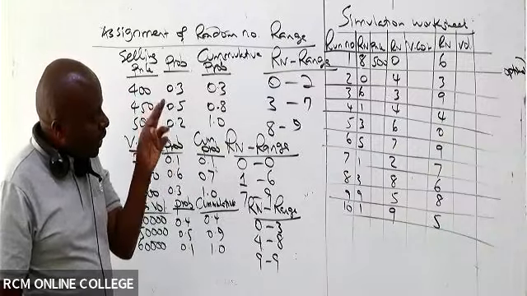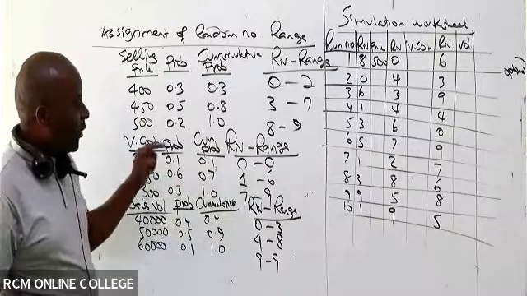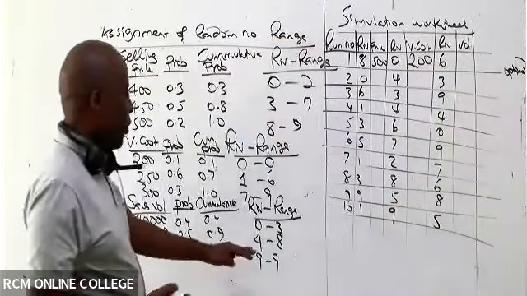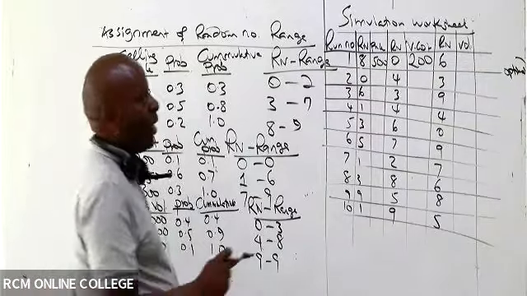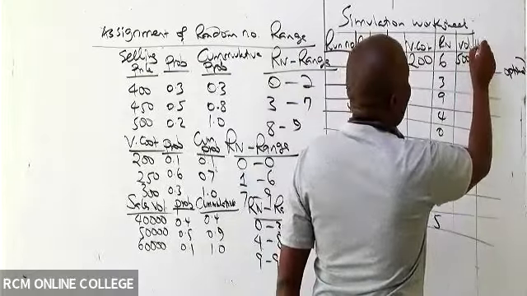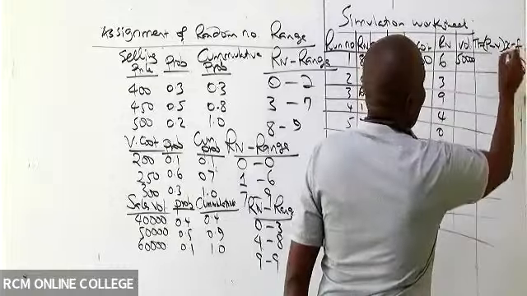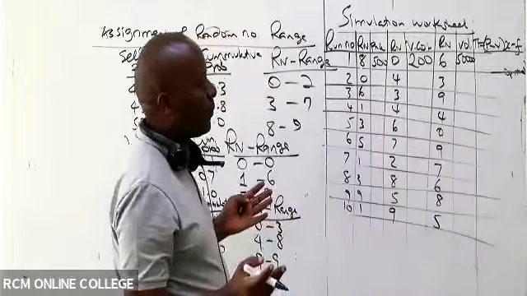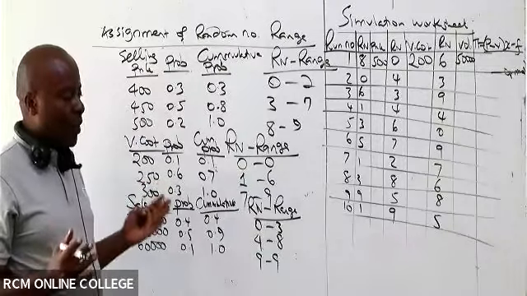We got the next random number there, still under run 1. I can see the random number for variable cost is 0. So where is 0 here? Variable cost will be how much? 200. How about volume if the random number is 6? If the random number is 6, volume will be 50,000. So then remember, if it is CVP, we are simulating profit, which is price minus variable cost minus fixed cost. If it is CVP simulation, we are simulating profits.